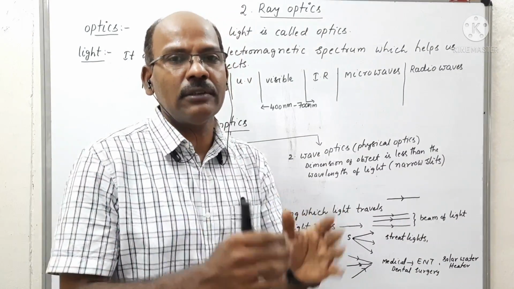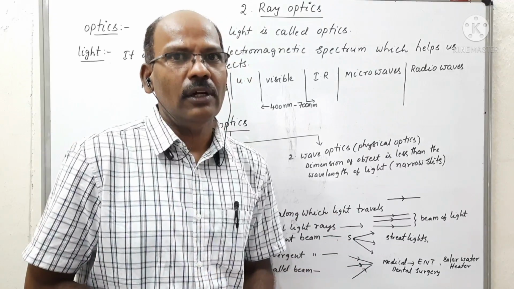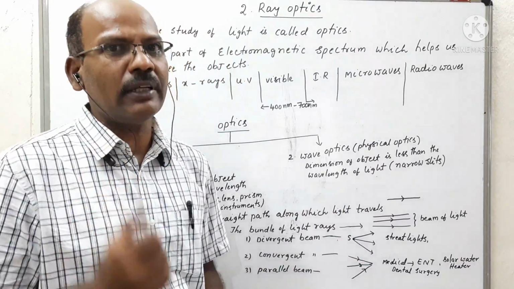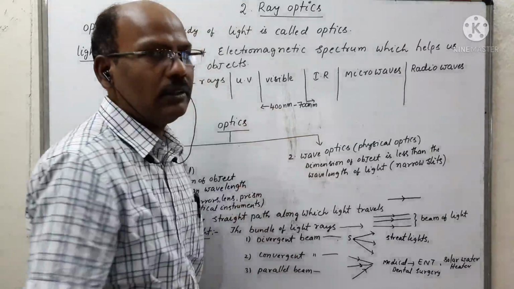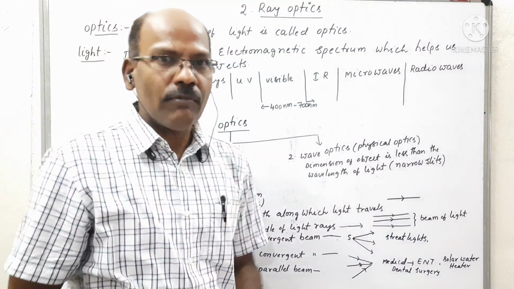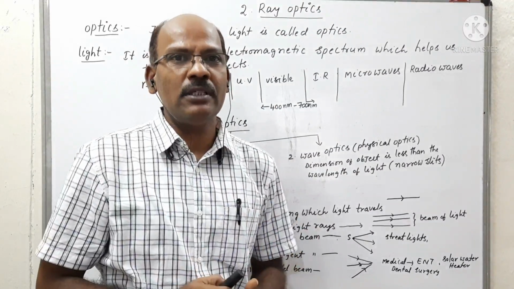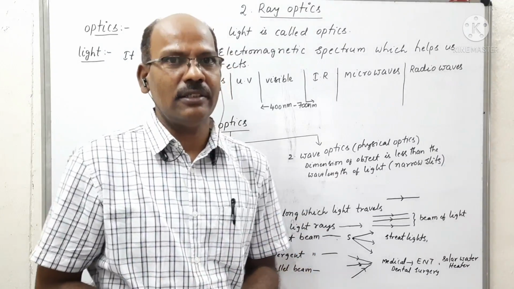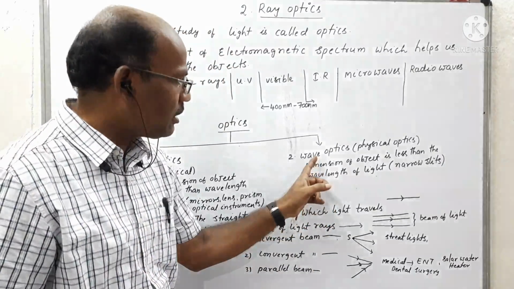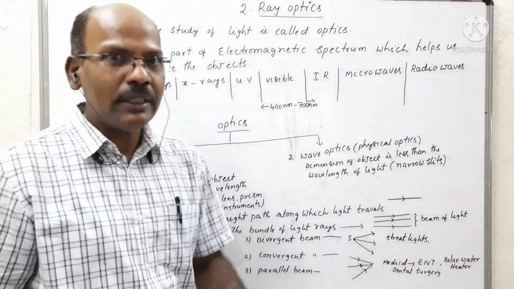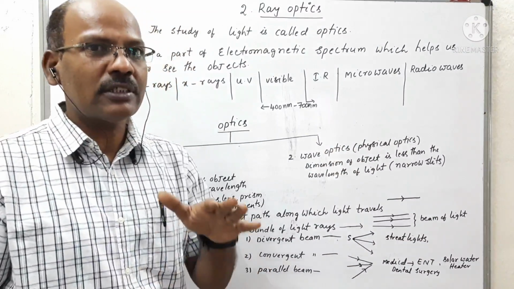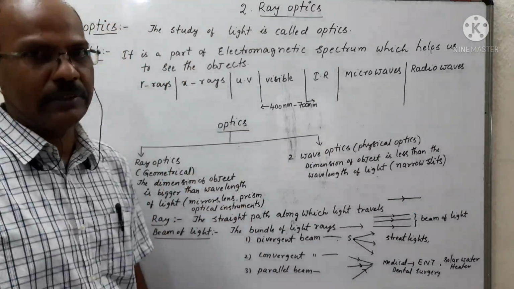When light passes through a narrow slit whose dimension is very small compared to the wavelength, we can observe how the properties of light change. That branch of science is called wave optics. But in this session, we focus on ray optics.